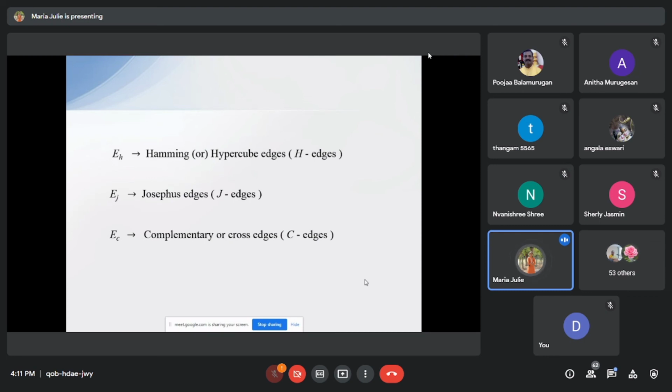The edges in E_H are referred to as Hamming or Hilbert cube edges or H edges. The edges in E_J are referred to as Josephus edges or J edges. And the edges in E_C are referred to as complementary edges or cross edges or C edges.